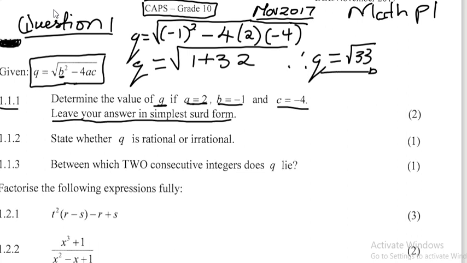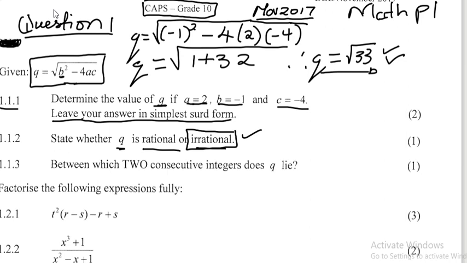All right. Okay, let us answer 1.1.2. They say state whether the value of Q is a rational number or an irrational number. Now, what is the value of Q? The value of Q is the square root of 33, all right? So the square root answer is called irrational, okay? It is irrational. So that will be the answer.